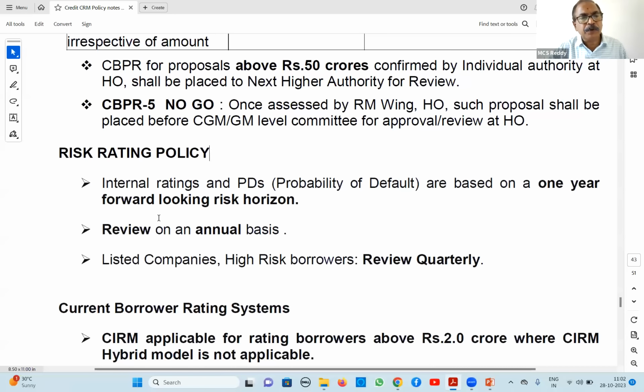Normally risk rating is reviewed annually. In case of listed companies and high risk borrowers, the review is quarterly. Normally the risk rating review is yearly, and only in case of high risk it is quarterly.